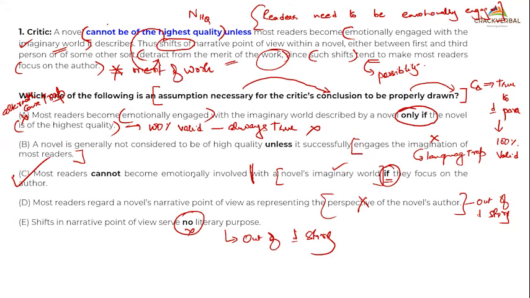Now, as per my para, emotional engagement is needed for what? What is emotional engagement needed for? Emotional engagement is needed for the work, not with the author, right? Do you agree to this? So Prakhar, does this make sense? First, what is the para saying? Emotional engagement is needed for the work, not for my author. So option C says you cannot be emotionally involved if you are focusing on the author. Clear? I hope it is clear for everyone now. Can we move to the next question? So pay attention to the traps.